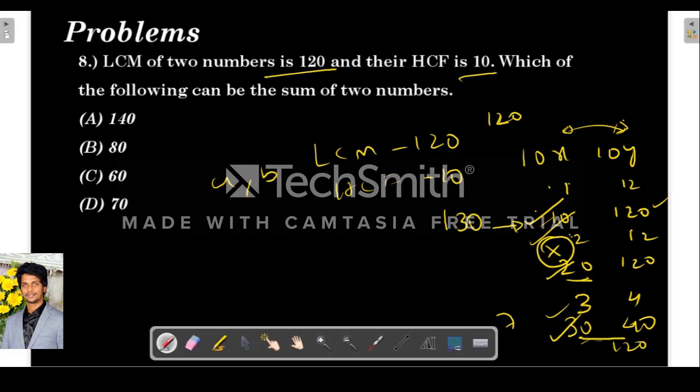So here what is the sum? Here it is 130, 10 plus 120, and here it is 30 plus 40, the sum is 70. So which of the following can be the sum of the two numbers? There is no 130 in the options, so 70 can be the sum of the two numbers.